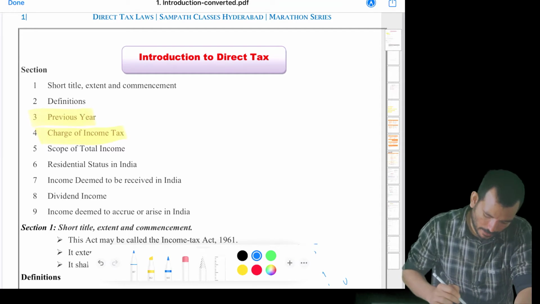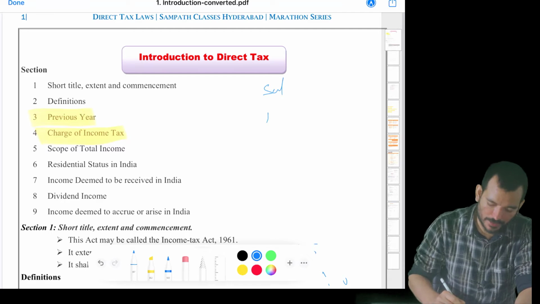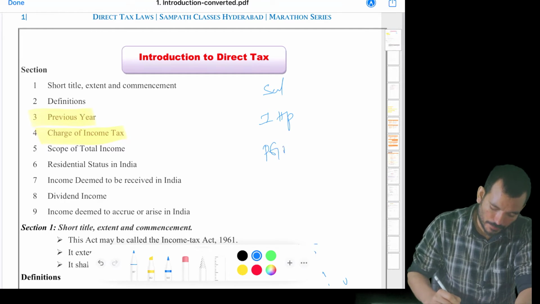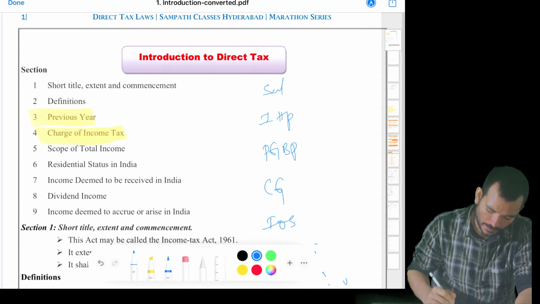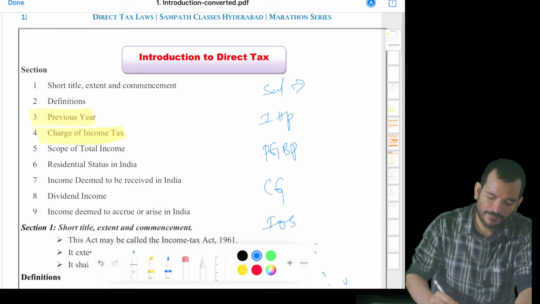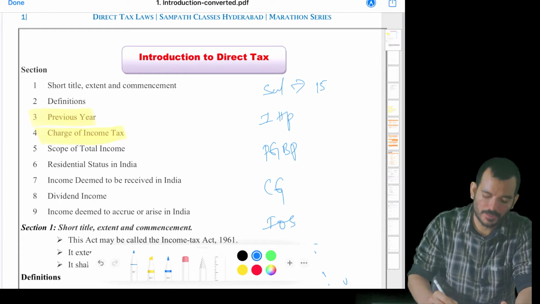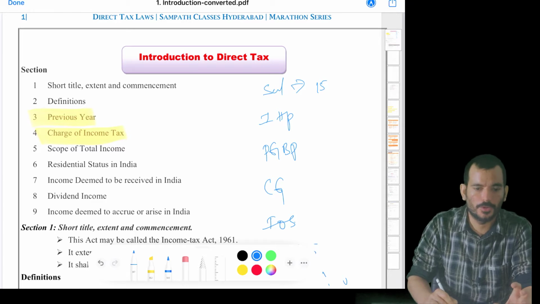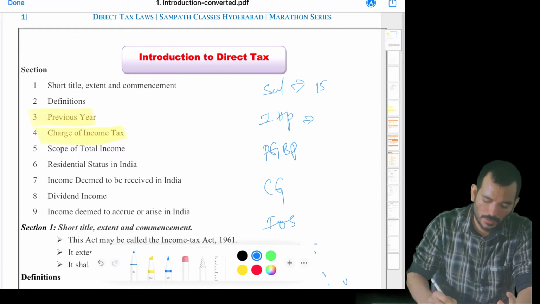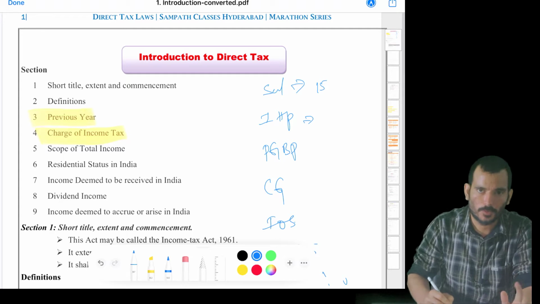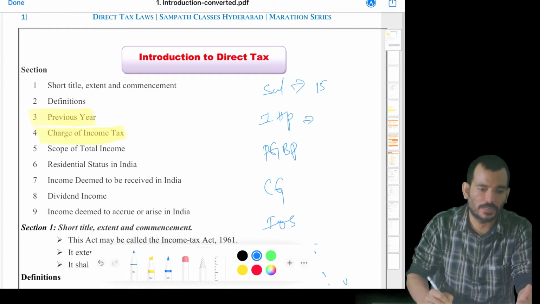Coming to charge of income tax, as we know that we have 5 heads, right? Like salary head, income from house property, PGBP, capital gain, income from other sources. Every head will have its charging section. Section 15 will be the charging section for salary. So in order for you to pay tax, they will say who should pay tax under salary, who should pay tax under income from house property, what is its charging section. So that section will give power for the whole head, right?